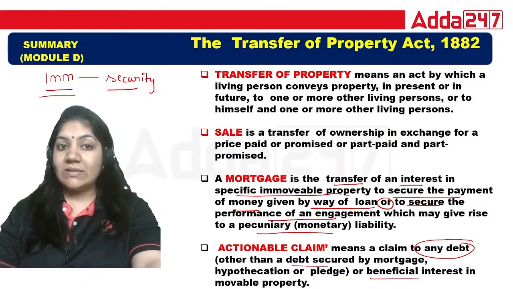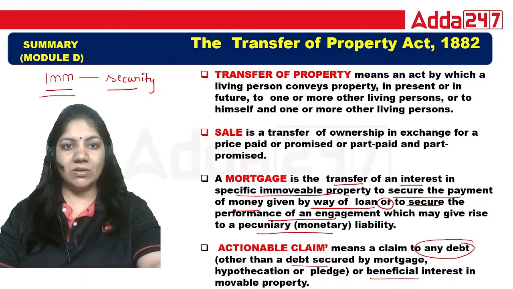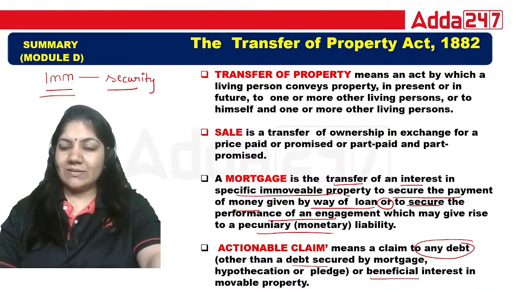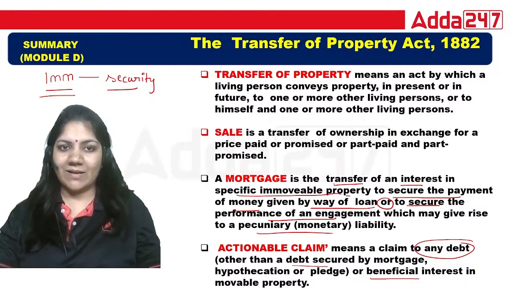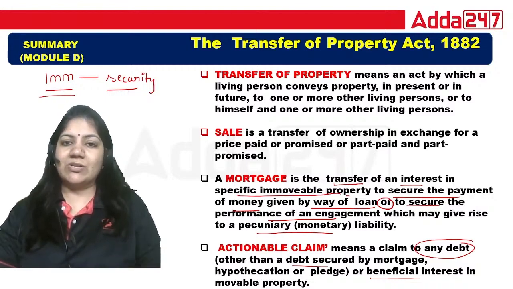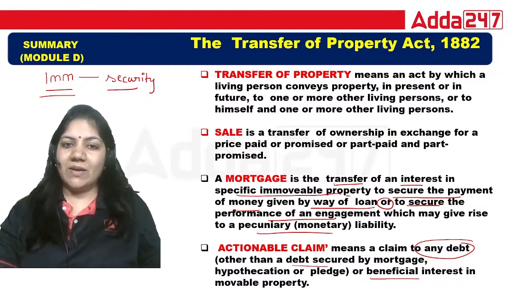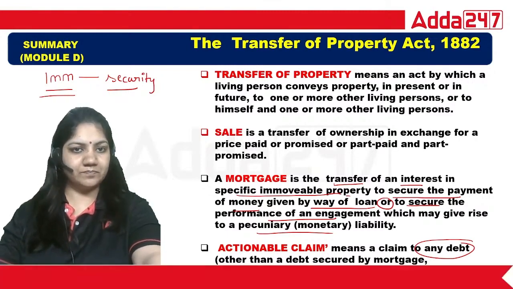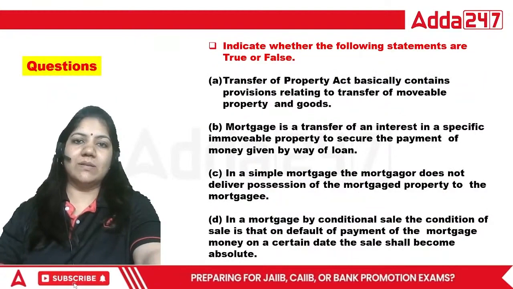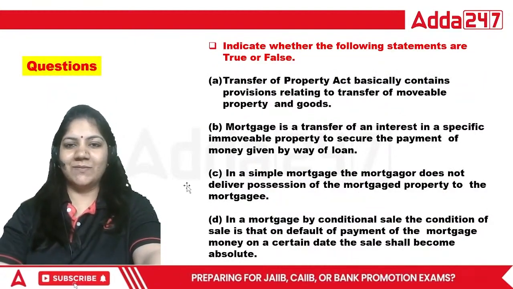So what is unsecured debt? Just like your education loan, your personal loan, where no security is given. So that's why actionable claim is the claim to any debt other than the debt secured by mortgage. So this is the right answer. Done. That's it.